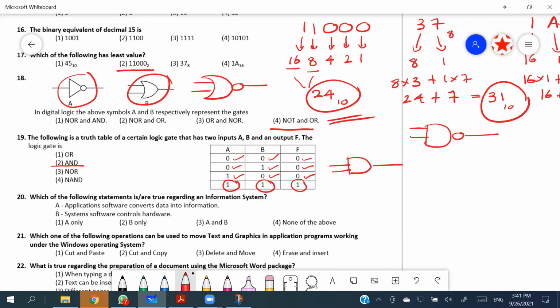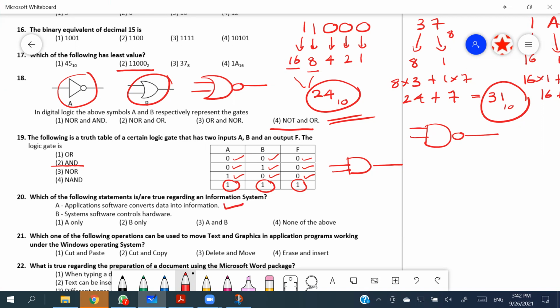Which of the following statements is or are true regarding an information system? Application software converts data into information. Yeah, we can say that, because if we take Excel, we can enter some data, then we can generate a particular graph. The data is inserted into the Excel, and we are taking a graph as an output. So it is information. So yes, this can be taken as a correct one.